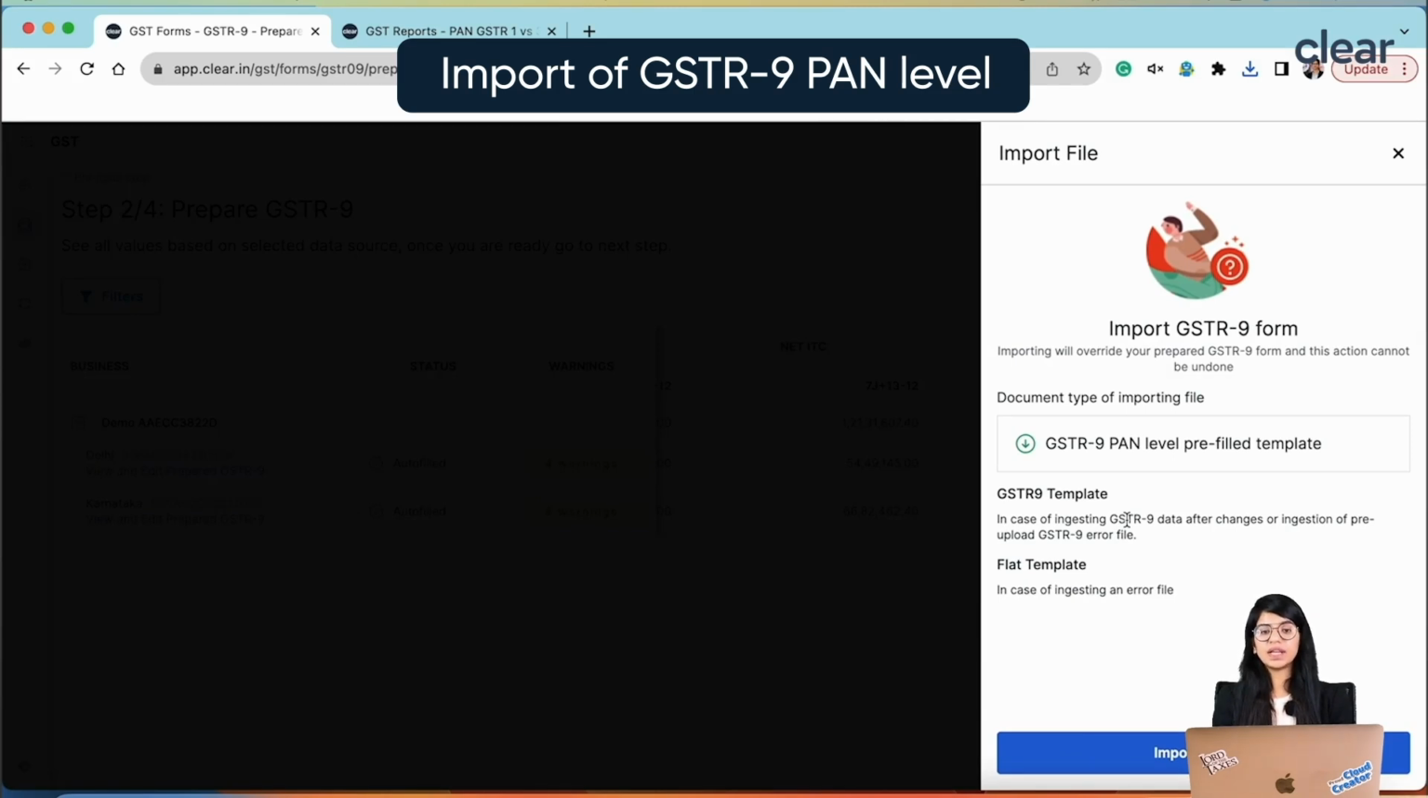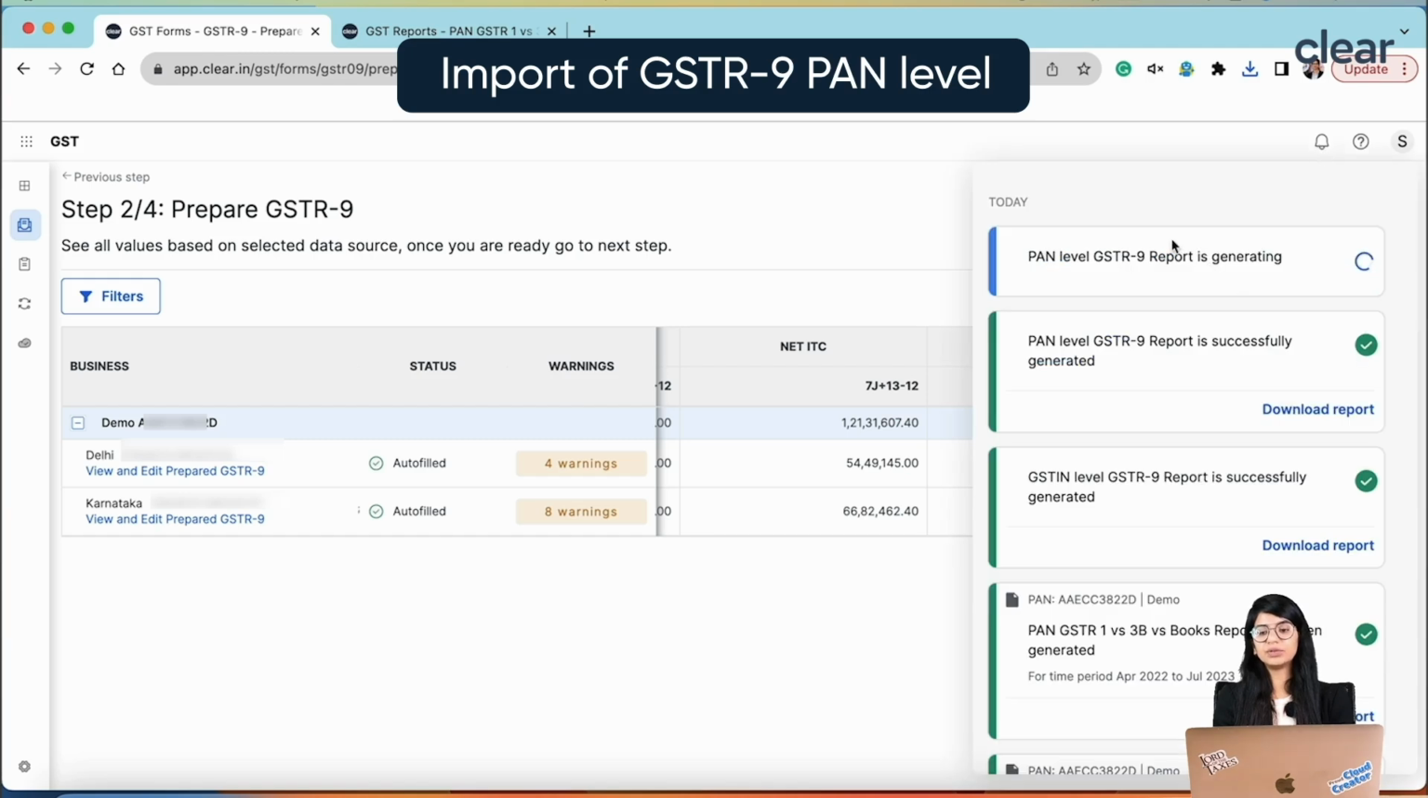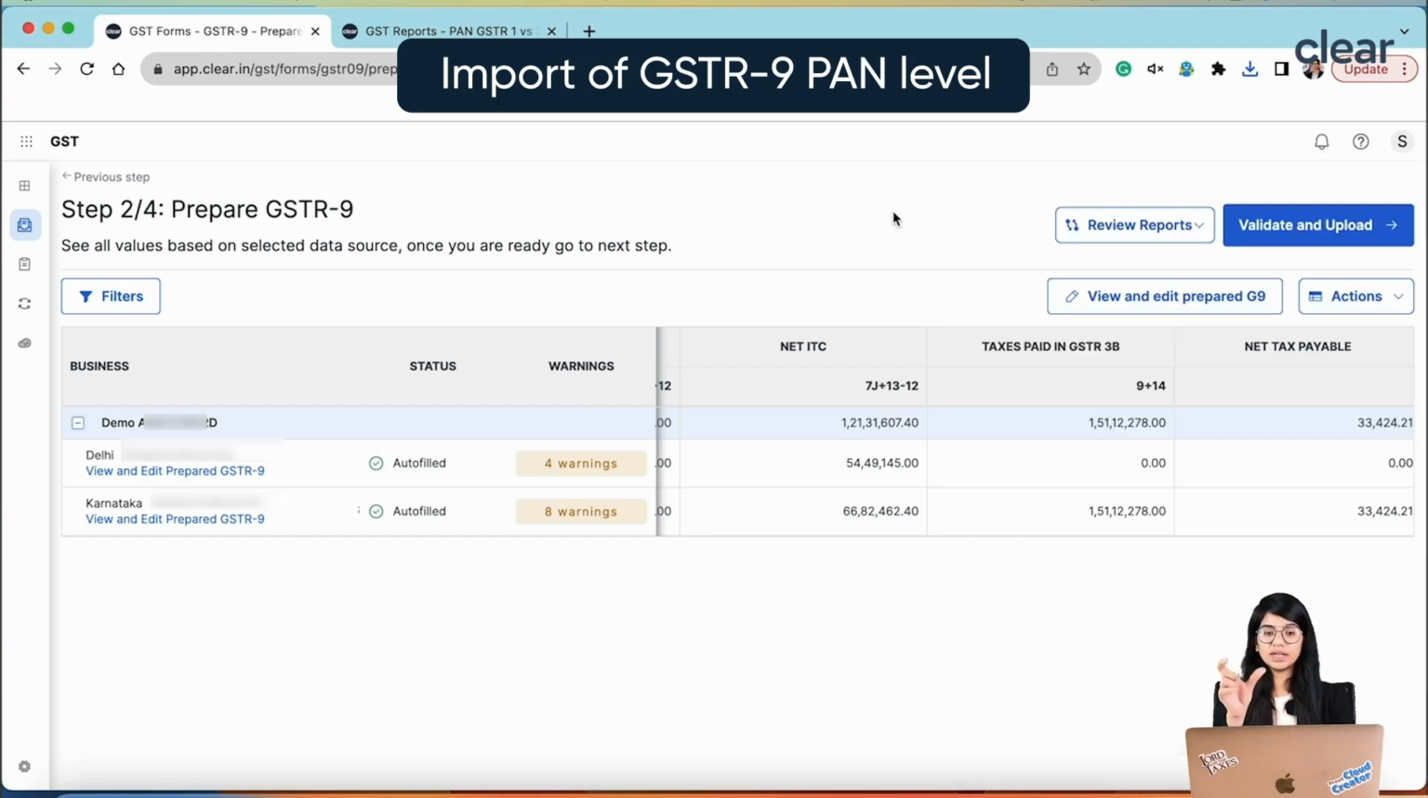Not only this, many times people say they do not want a separate tab for the respective GSTNs, rather they want to have the same thing to ingest that information. So for that we also provide this GSTR-9 PAN level pre-filled template. You can just click on this button and download it, and it will be downloaded in a single tab. In the same file, you will be able to get the information for all of the GSTNs. That can also be ingested back into ClearTax by clicking on import GSTN.